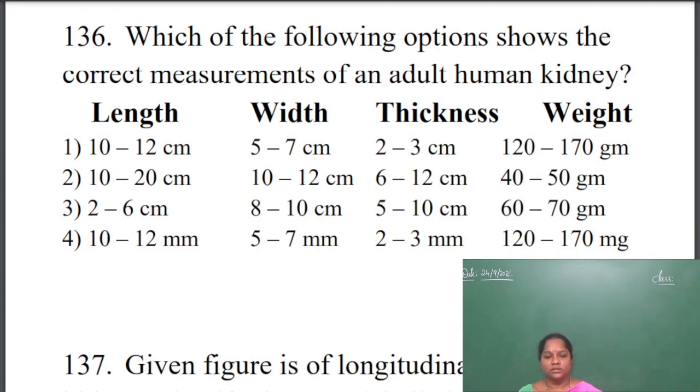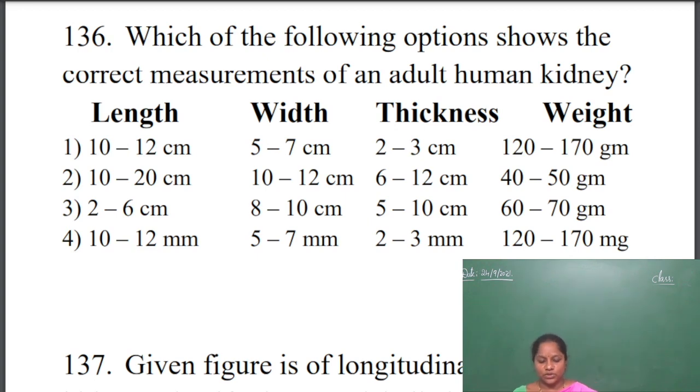Hello students, today let me discuss the questions related to the fourth split and fifth split. The questions will be related to the topics excretory system, locomotion and movement, and neural control and coordination. Once again, the topics for the fourth split and fifth split are excretory products and their elimination, then locomotion and movement, and neural control and coordination.